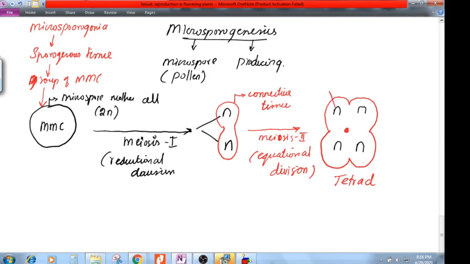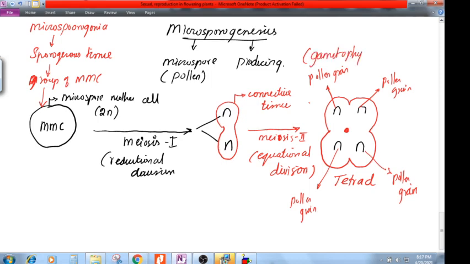Fine. So that means, see, this is one pollen grain, this is one pollen grain, and this is one pollen grain, and this is one pollen grain. So how many pollen grains are we getting from one MMC? Four pollen grains. Remember, a pollen grain is called the gametophyte of the male organ. We haven't produced a gamete till now.